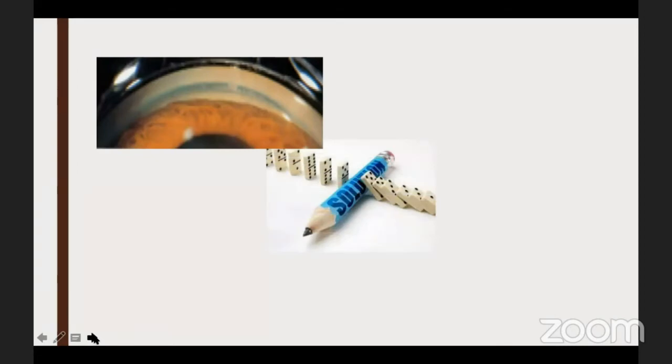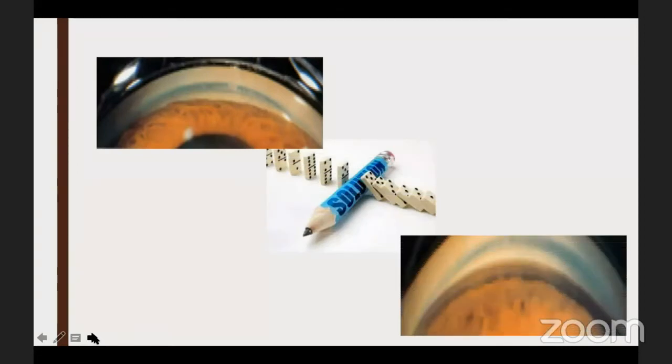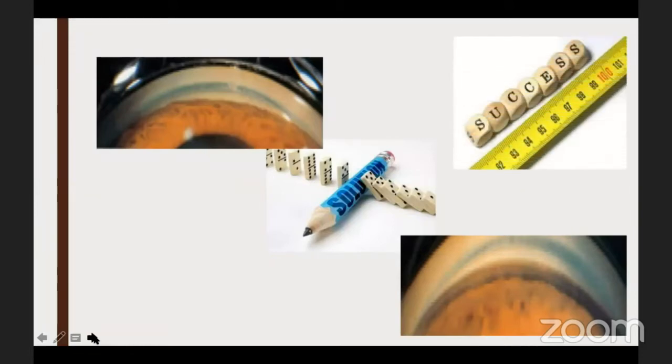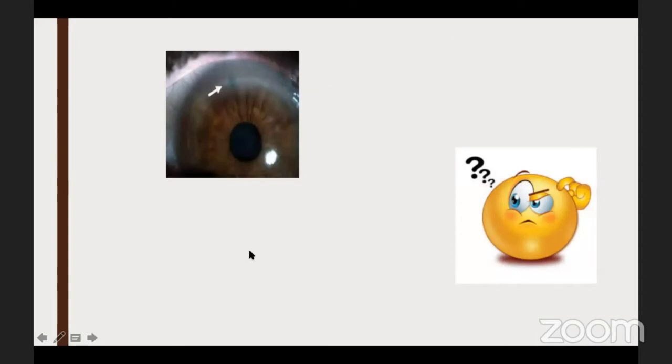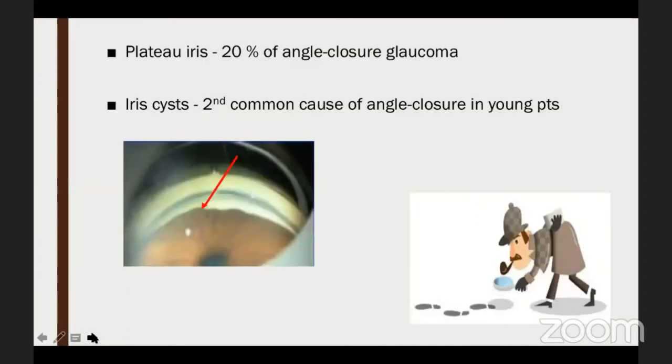A convex iris, occludable angles could be of various degrees. You do some intervention, you do a PI or whatever, and you do the gonioscopy. But again, what about the quantification? How do you measure your success? Has it opened from 0 degrees to 15 degrees or 15 to 45? How do you measure and quantify your success of treatment? Then again, as the previous speaker has said, you have done a PI, but because of the dark arcus, you're not sure whether it's actually patent or not. So these are cases where gonioscopy actually falls behind.